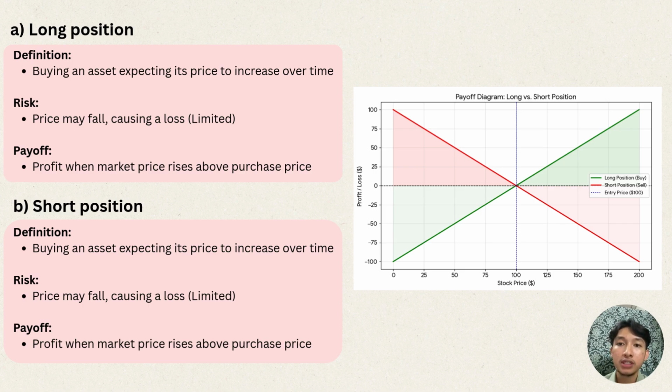And for the short position, how it works, you sell first with the stock you borrow, and you expect the price to go down. So the line goes up and to the left. So you make a profit as the price drops towards zero. If the price rises above 100, you lose money. So the risk is how the red line keeps going down as the price goes up, because a stock price can theoretically go to infinity, which means your total loss is unlimited.